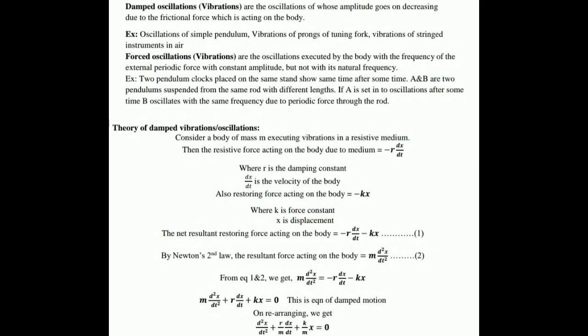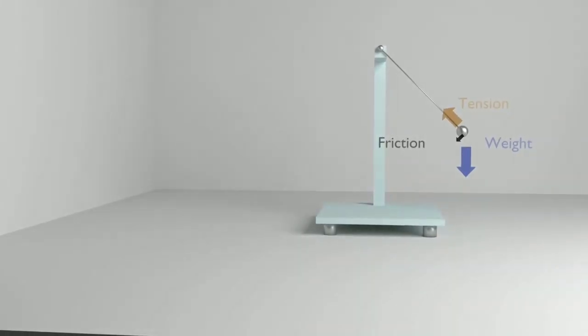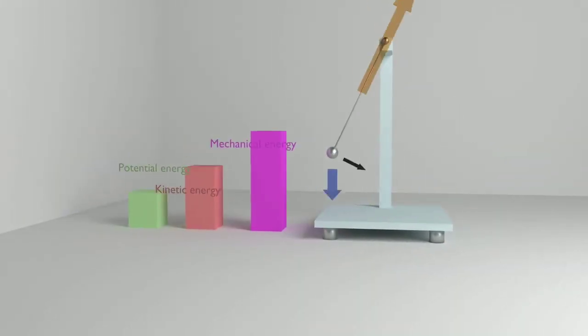An example for damped oscillation is a simple pendulum in the air. In the previous topic we used to see the simple pendulum in vacuum, but in the damped oscillation case the simple pendulum is in the air, or a tuning fork in the air. So these are some examples for damped oscillation. Let's see the theory for damped oscillation. Before that, let us see this video.